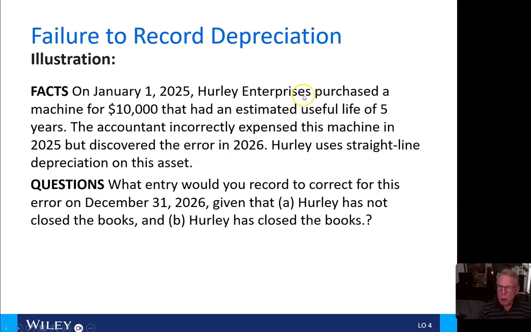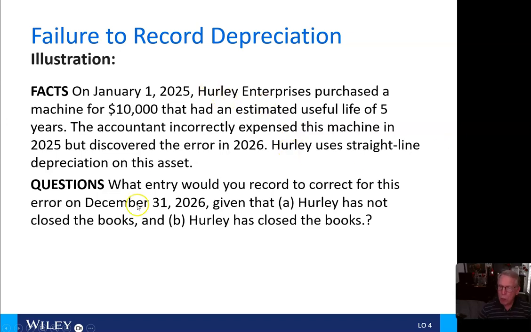All right, failure to record depreciation. Here, on January 1, 2025, Hurley Enterprise purchased a machine for $10,000 that had an estimated useful life of 5 years. The accountant incorrectly expensed this machine in 2025, but discovered the error in 2026. Hurley uses straight line depreciation on this asset.